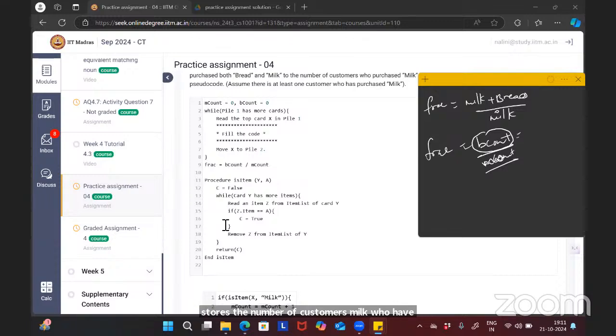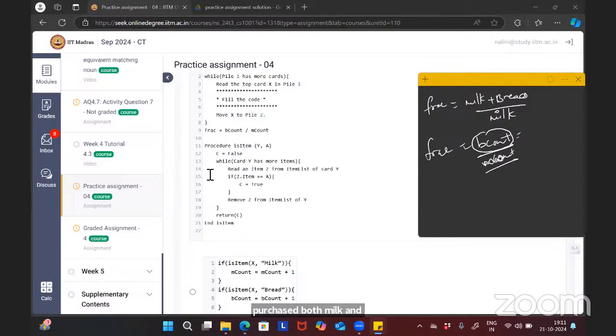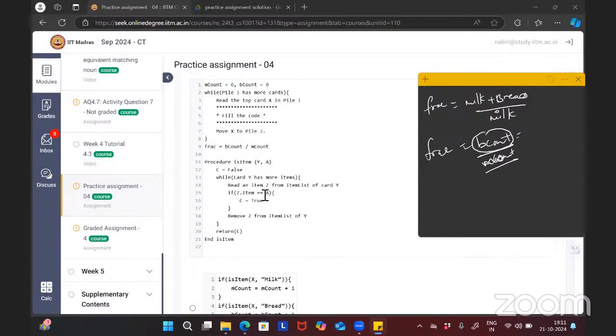So how do we count the number of customers who have purchased? Here you can see the procedure checks each item, whether that particular item is present. If it is present, it returns true. If it is not present, it will return false. So we have to check whether the item milk is present and whether the item bread is present. If both are present, then B count should be incremented.